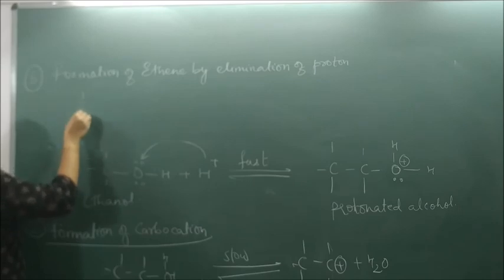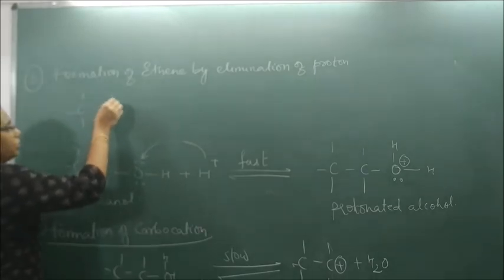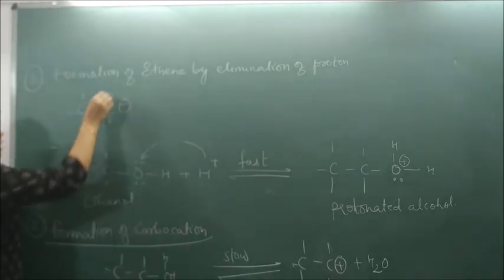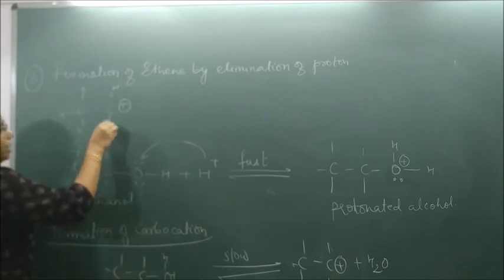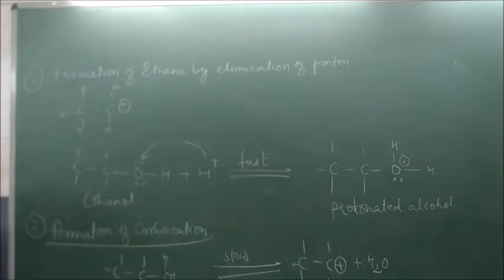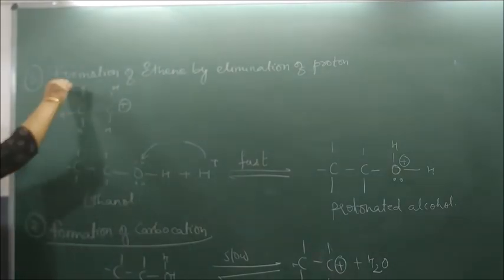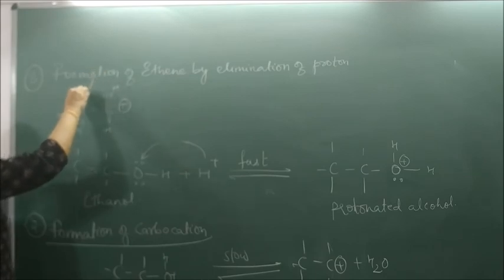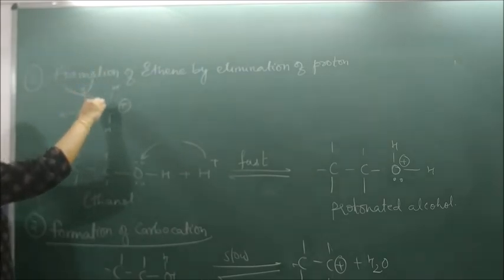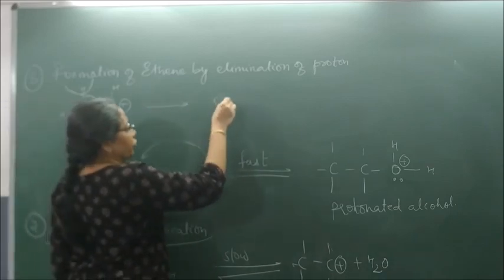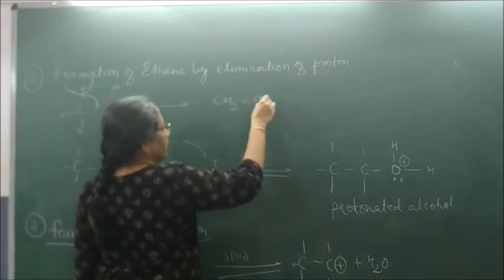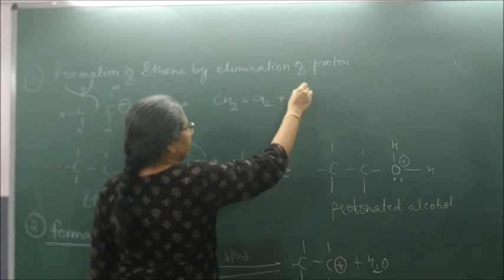So we have this carbocation, C2H5 positive. Everywhere I will write H. So this is how my carbocation is. Now what am I supposed to do? I am supposed to remove a proton. Suppose I remove this proton. So this bond shifts. So what will I get? CH2 double bond CH2 plus H plus.